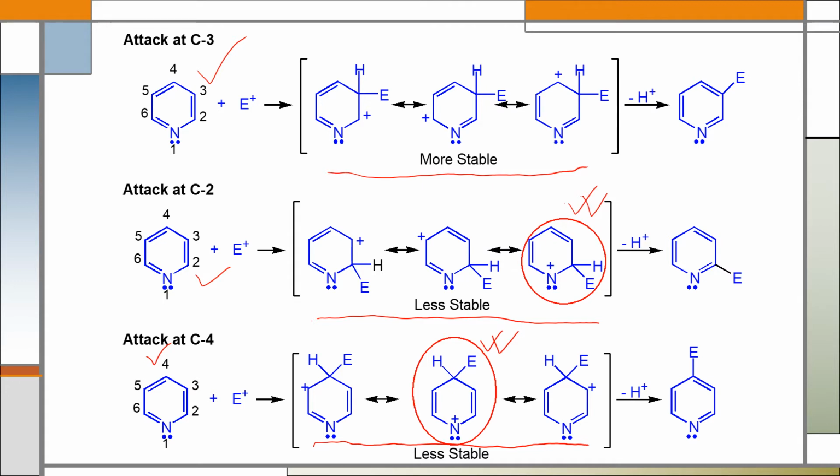Actually these 2 forms are energetically unfavorable, that's why we can ignore these 2 forms. So when the electrophile attacks at position 3, it forms more resonance forms, that is 3 resonance forms. That's why during electrophilic substitution reaction in case of pyridine, the preferred product will be the 3 substituted product, that is, the electrophile will prefer position 3 for electrophilic substitution reaction.